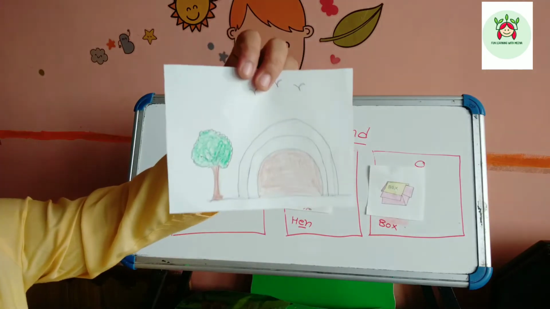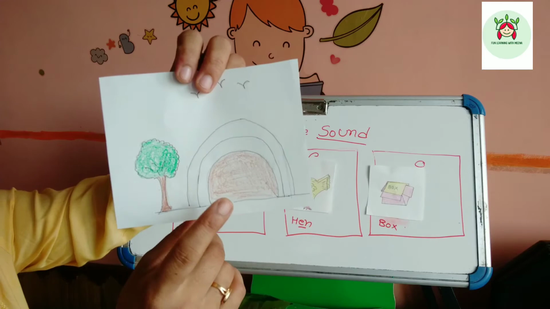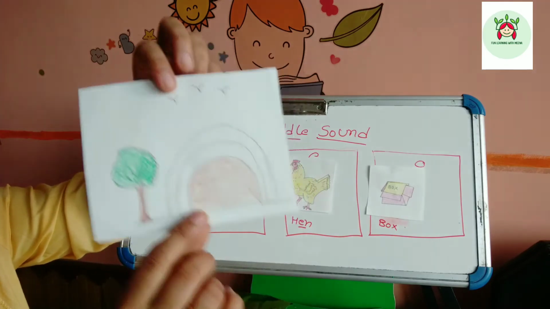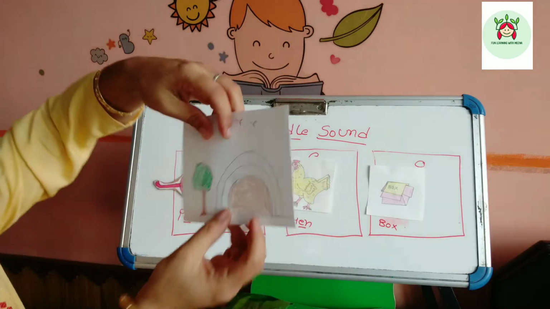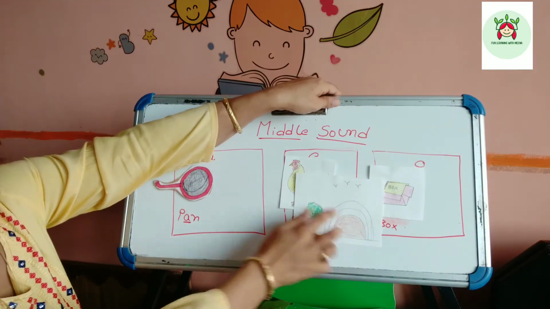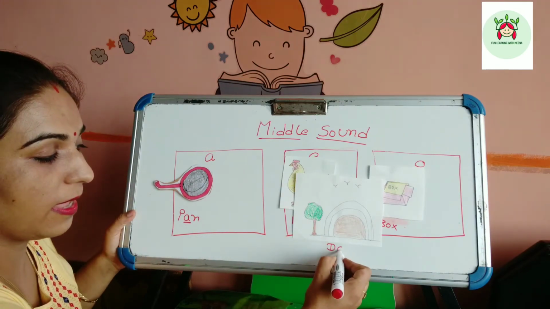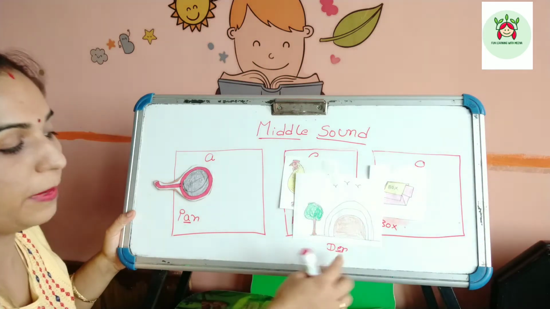Now which picture? This is a den. Den. So it will go to box number 2. Den. Middle sound is E.